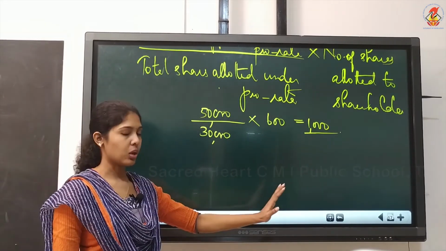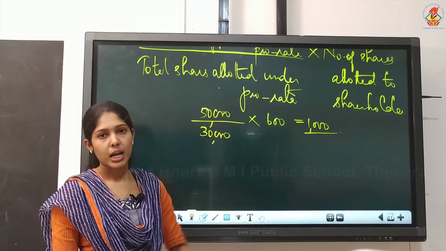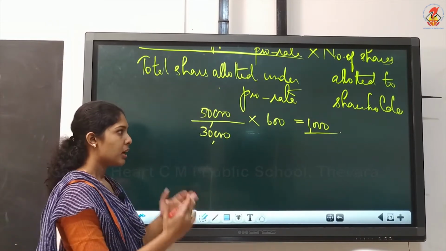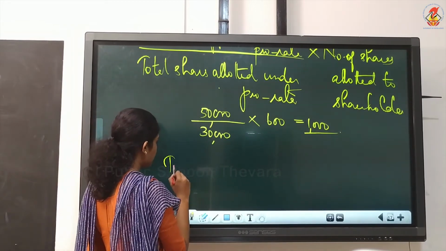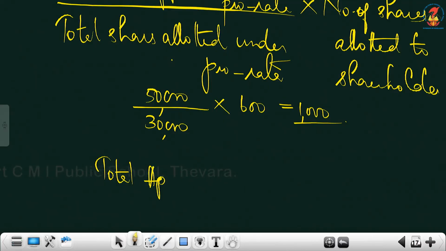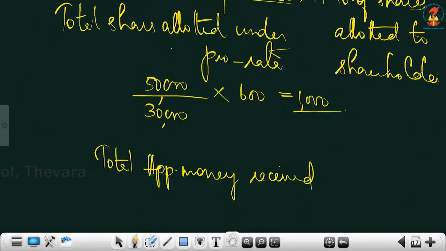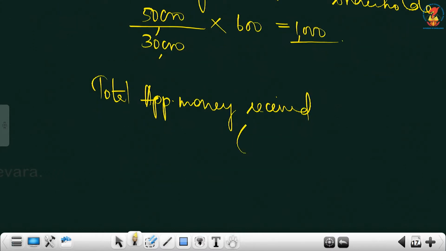Now we will do the calculation. We will write the working note just like we wrote for company. The same steps we will write, but consider 1000 and 600 as number of shares. So you write total application money received on how many shares we got from Neeraj? It is on 1000. So 1000 into what is application per share? It is 2 per share. So it is 2000